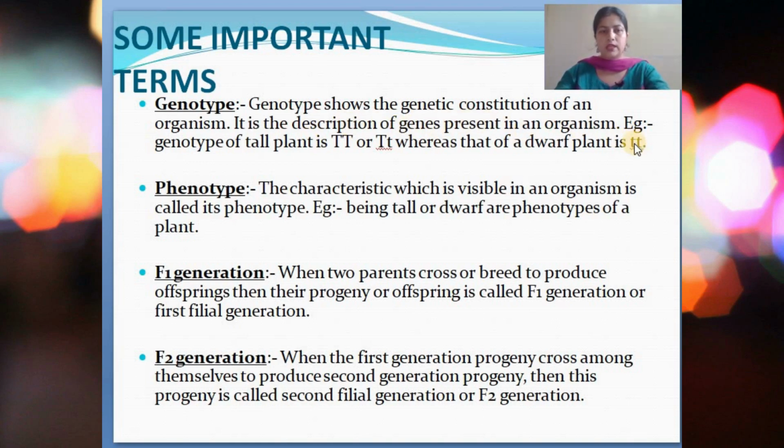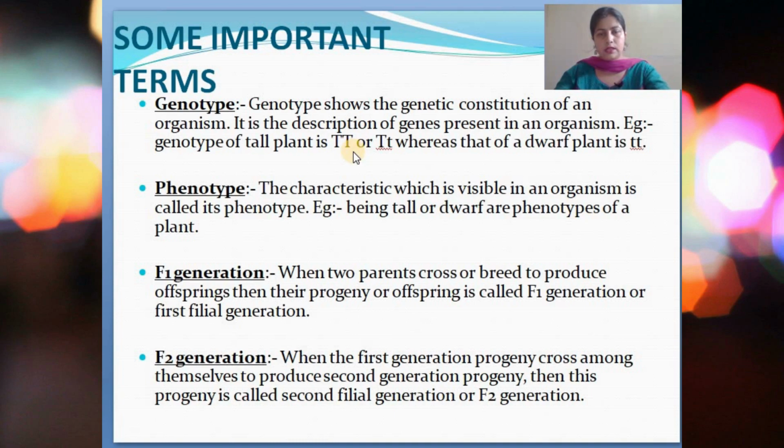If we take an example, the genotype of a tall plant is capital T capital T or capital T small t, whereas that of a dwarf plant is small t small t. So when you see this, you have to understand that yes, the plant is tall.